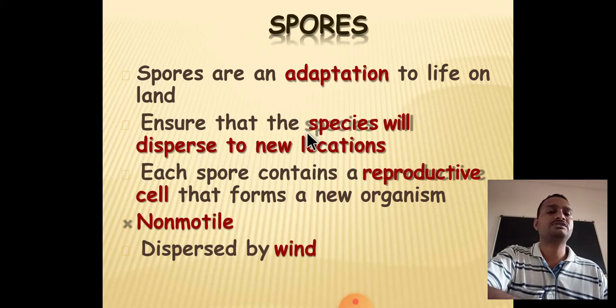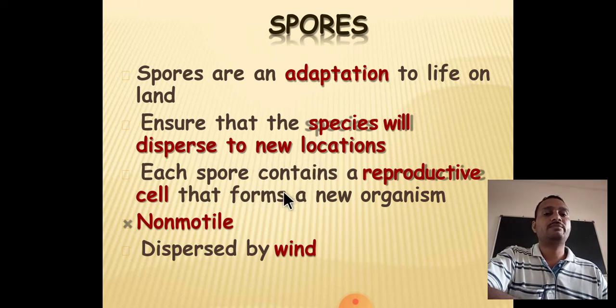Some seeds are modified, having different types of structures, and they disperse easily from one location to another. In the same way, fungal spores are dispersed from one continent to another. So this is one of the most characteristic features that ensure species disperse to new locations.